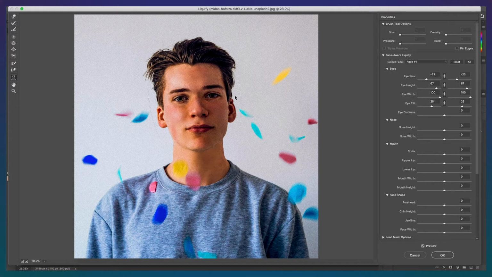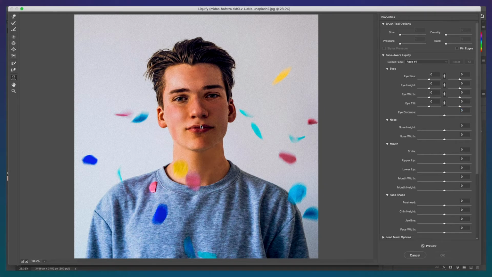While I don't use this feature a lot, you can always manually grab the eye and move it wherever you want it to go. The final adjustment you can make is eye distance, but this adjustment can be only found in the slider menu. Here, you can increase or decrease the distance between the eyes. So those are the adjustments for the eyes, and just another reminder, you can also make those same adjustments using the sliders on the right.